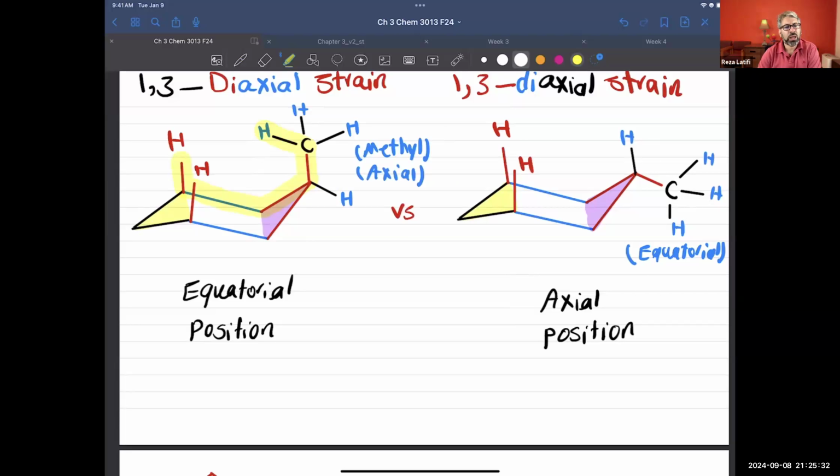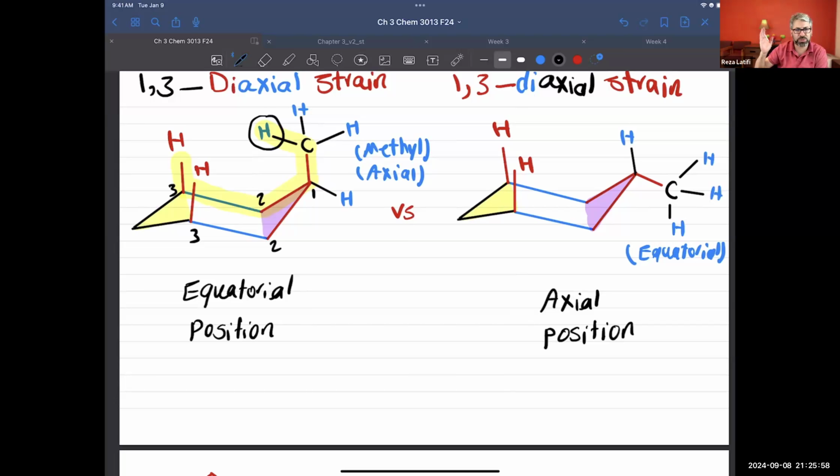Now I see this hydrogen atom is pointing to those red hydrogen atoms that are three carbons far.